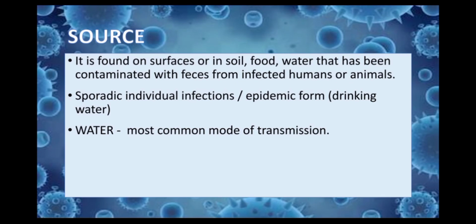So now, where can Giardia lamblia be found? This organism is found on surfaces or in soil, food, or water that has been contaminated with feces from infected humans or animals. Some infections may be sporadic individual cases or epidemic, like through drinking water, and water is the most common mode of transmission of these organisms.